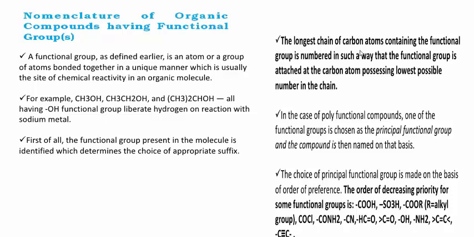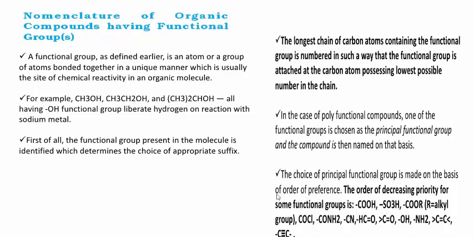The longest chain of carbon atoms containing the functional group is numbered in such a way that the functional group is attached at the carbon atom possessing the lowest possible number in the chain. In the case of polyfunctional compounds, see here, this is very important. If your organic compound contains more than one functional group, one of the functional groups is chosen as the principal functional group and the compound is named on that basis. The choice of principal functional group is made on the basis of order of preference.